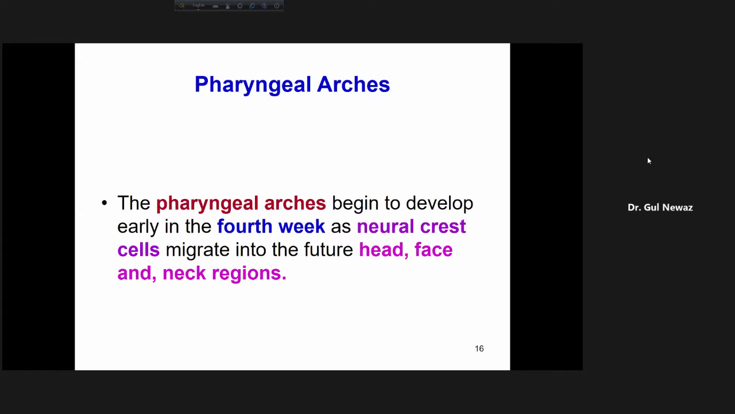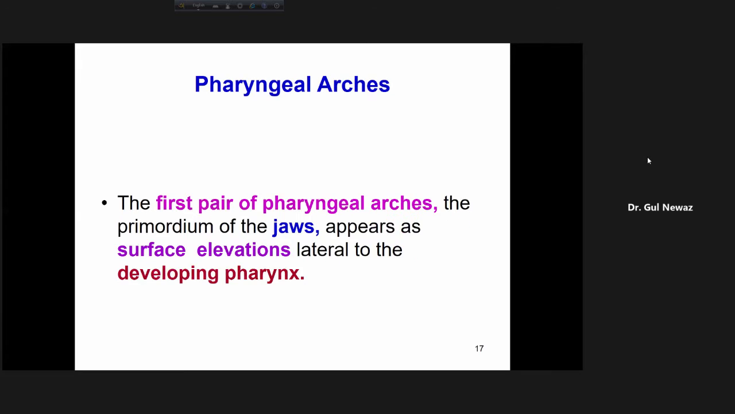The pharyngeal apparatus begins to develop early in the 4th week as the neural crest cells migrate into the future region. I told you that in the pharyngeal apparatus, the neural crest cells migrate and stay there. Now, the first pair of pharyngeal arches, the primordium of the jaw, appears as surface elevations lateral to the developing pharynx.